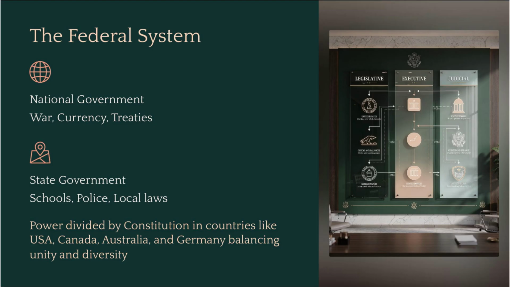The middle ground is the federal system. Here, power is divided by a constitution. The national government handles big picture issues like war, currency, and treaties. Meanwhile, the state governments handle local issues like schools, police, and local laws. This system is found in countries like the USA, Canada, Australia, and Germany, balancing national unity with regional diversity.